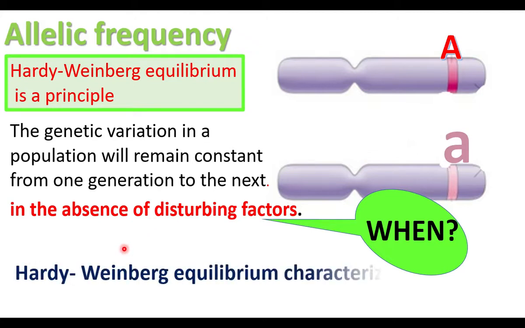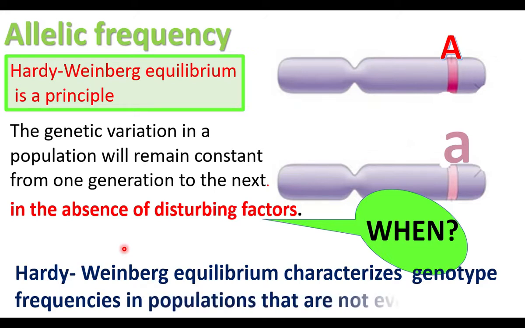Hardy-Weinberg equilibrium characterizes genotype frequencies in populations that are not evolving. In such populations the genetic variation will remain constant. When the genetic variation is not constant, or the allelic frequency changes from generation to generation, there will be evolution.